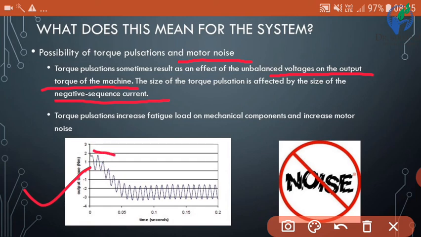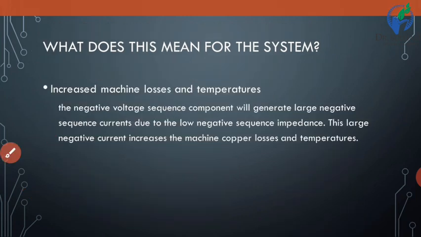Here we can see that in these two areas there are torque pulsations, and it depends on the size of the negative sequence current. Torque pulsations increase fatigue load on mechanical components and increase motor noise. So it will increase fatigue load on mechanical components, and finally there is an increase in motor noise. So these are the adverse effects of torque pulsations and motor noise.